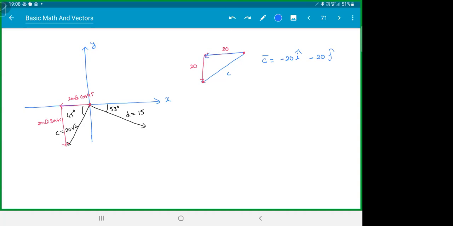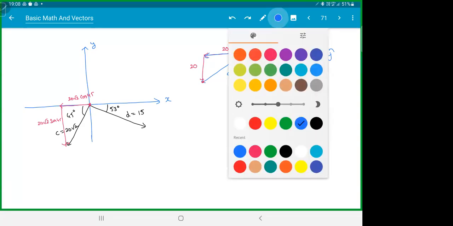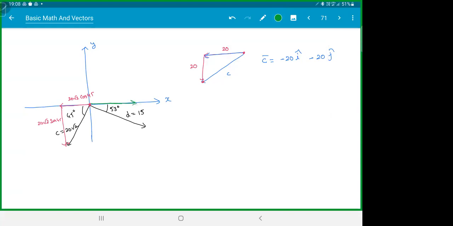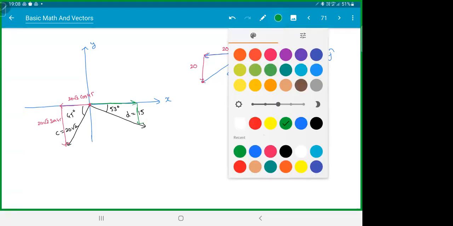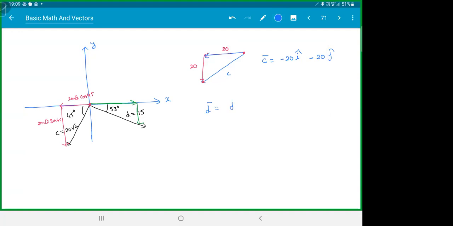Please check this thing, everyone. The resolution of components is quite important. And this thing, you travel to the right and then you travel down. So D bar will be D cos, that is 15 cos 53 I cap, and this will be minus 15 sin 53 J cap. Cos 53 is how much? 4 by 5. So that will be 12 I cap. Sin 53 will be 4 by 5. Wait, this is 3 by 5, so this will be 9 I cap, and that will be 12 J cap.